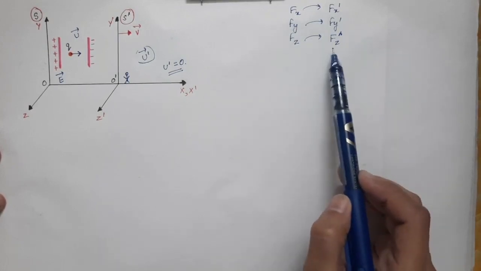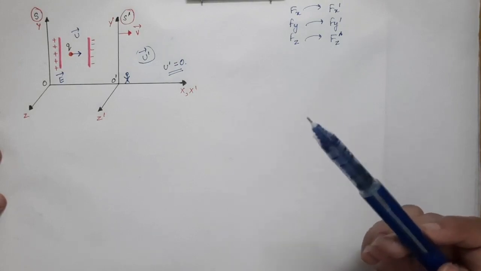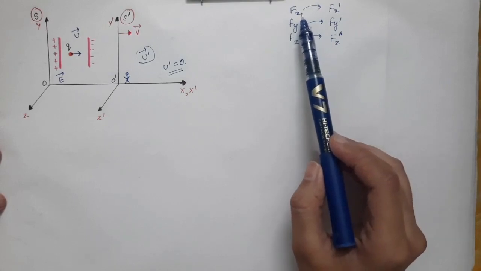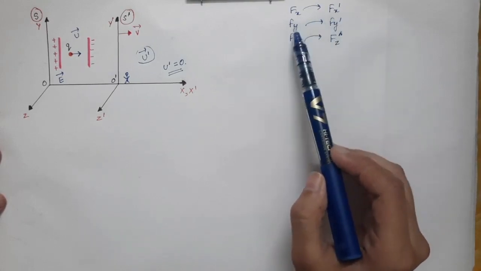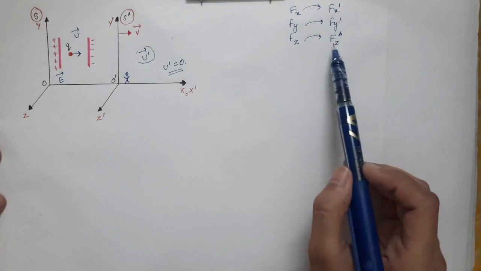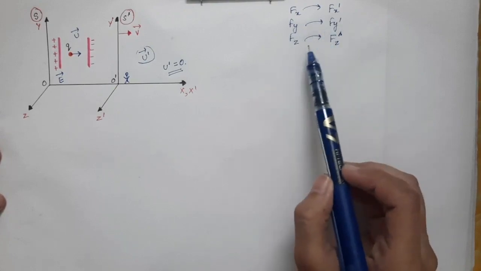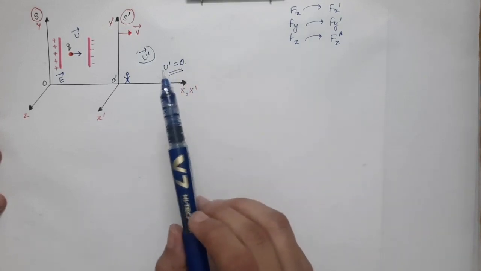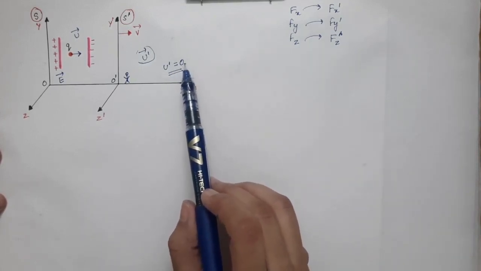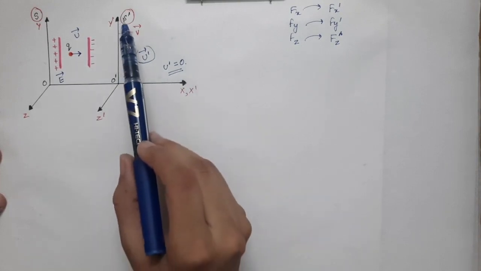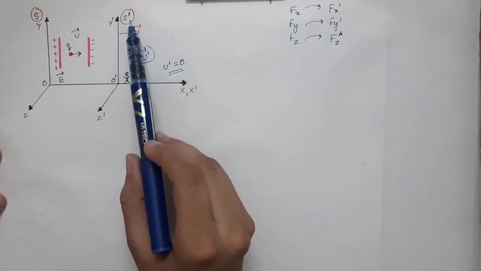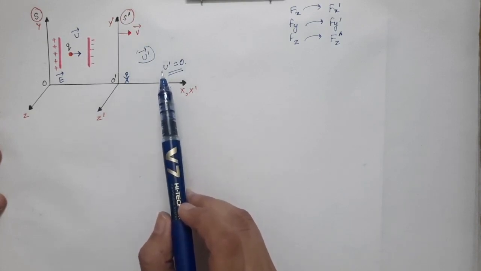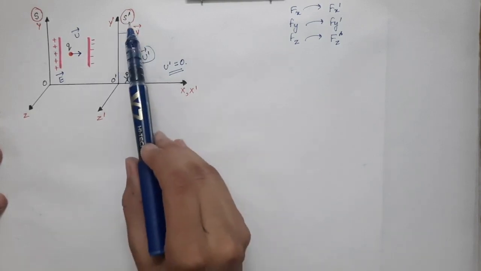So this I am telling you just to let you know what steps we are going to do. First of all we are going to find the general relation of fx and fx prime, fy and fy prime, fz and fz prime. After finding the relations we will put u prime equal to 0, because we are going to consider that this S prime frame is the particle's frame, which means the particle is momentarily at rest in S prime frame.